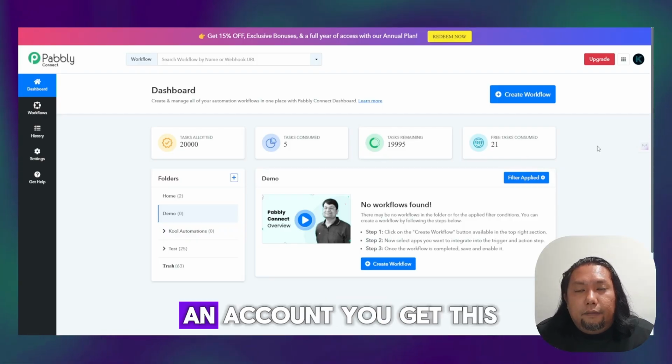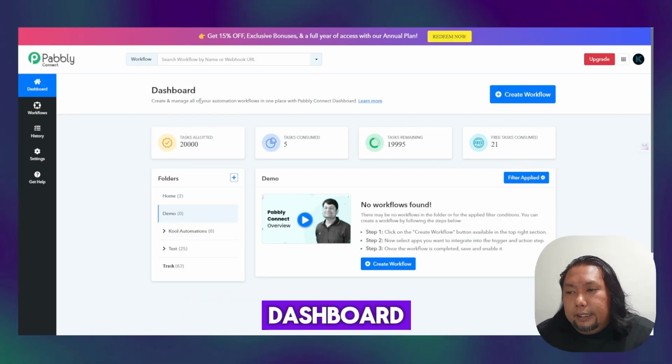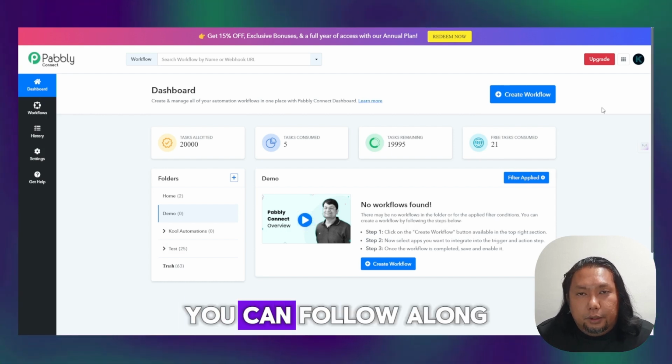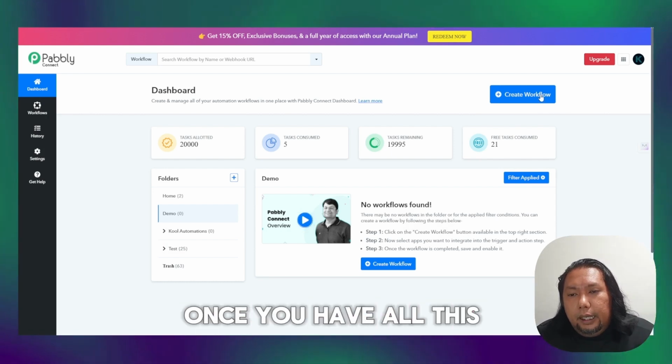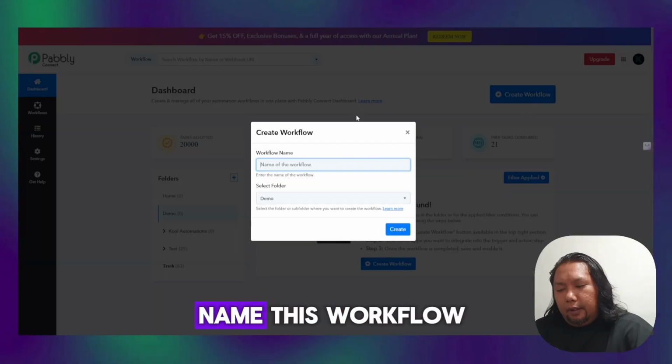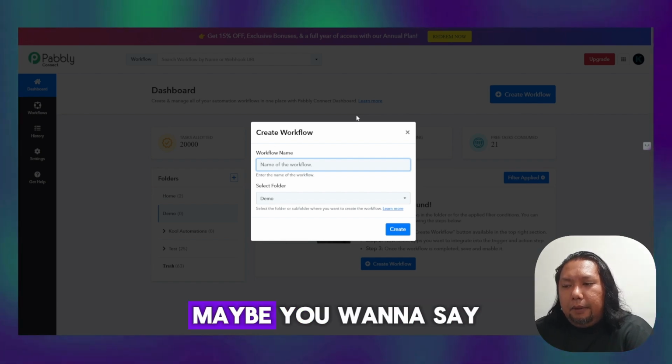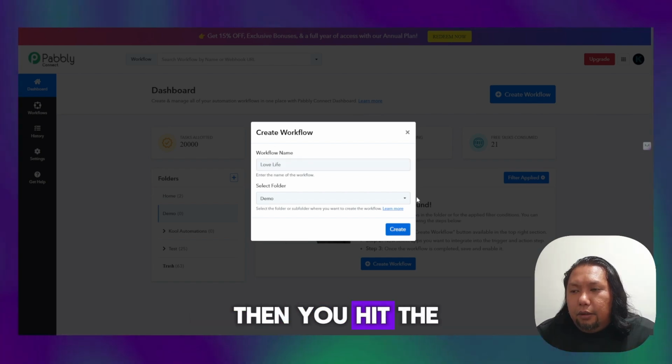Once you have an account, you get this dashboard. In this dashboard, you can follow along with this tutorial. Once you have all this, create a workflow. Now you can name this workflow anything you want. Maybe you want to say love life. Then you hit the create button.